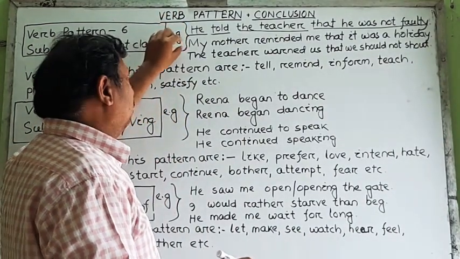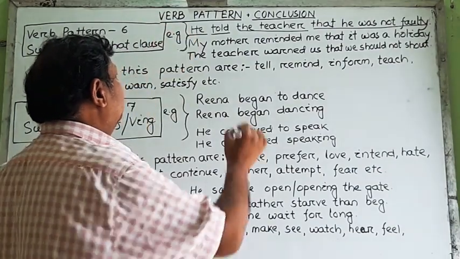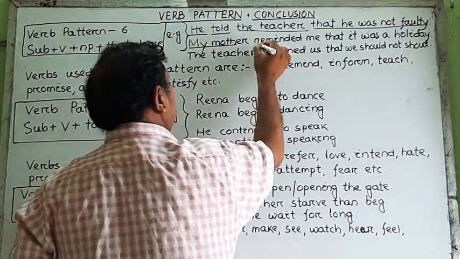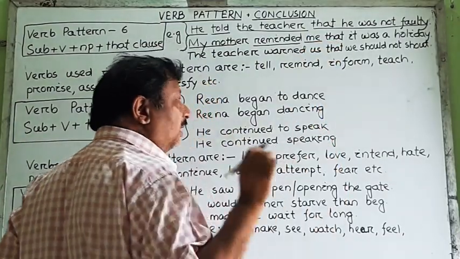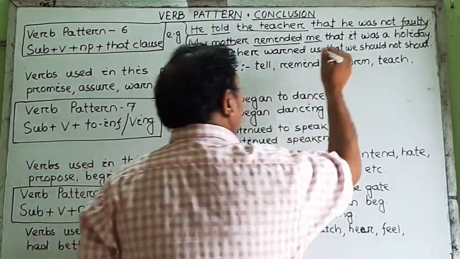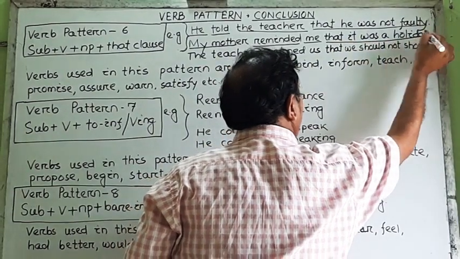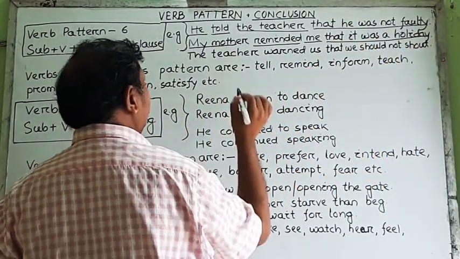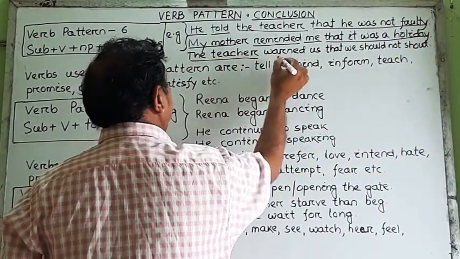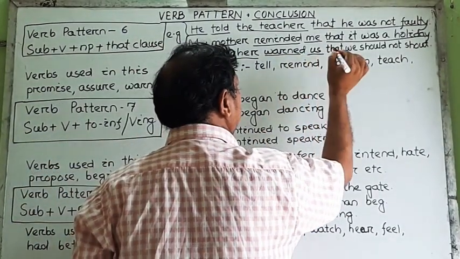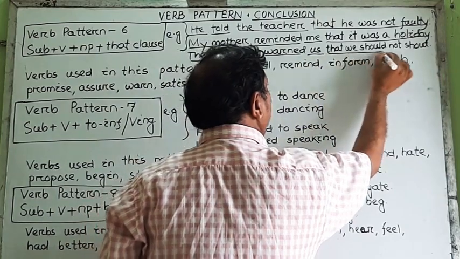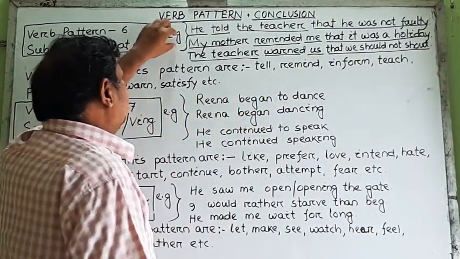And if we go through them, see here, my mother acts as the subject, then comes the main verb remind. Then after that, this is the object, or what we call the noun phrase. And after that, this is the that clause. In the final example, see here, the teacher is the subject and warn is the main verb. And after that, it is a noun phrase as the object, then comes the that clause. So these are the examples.